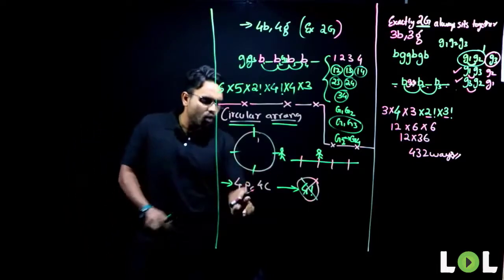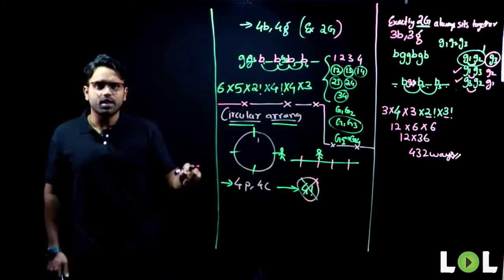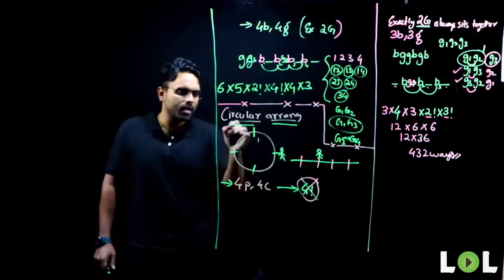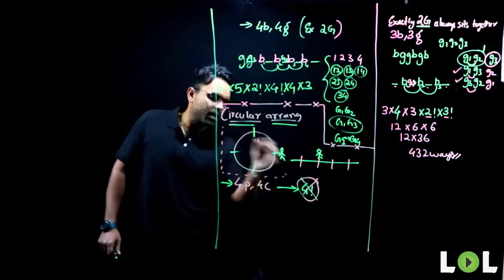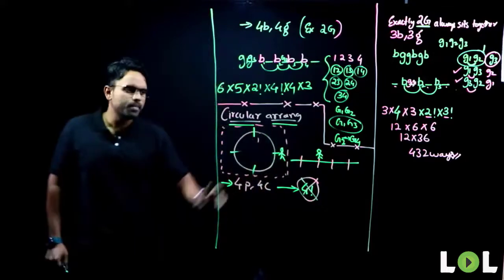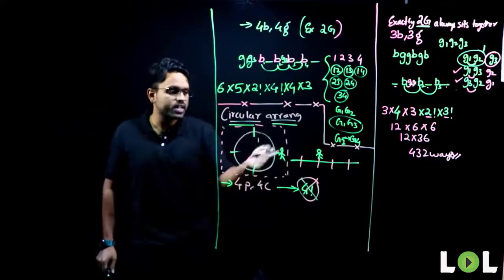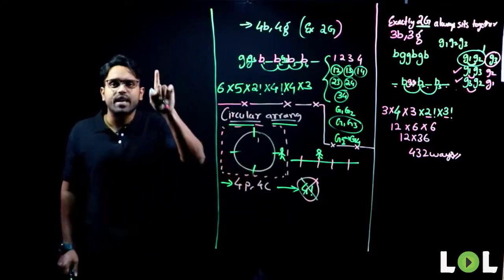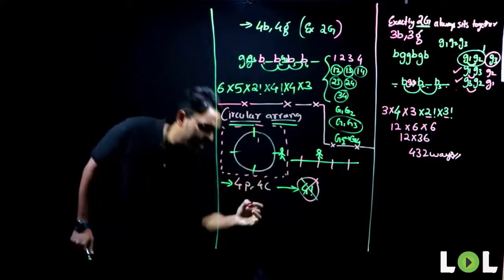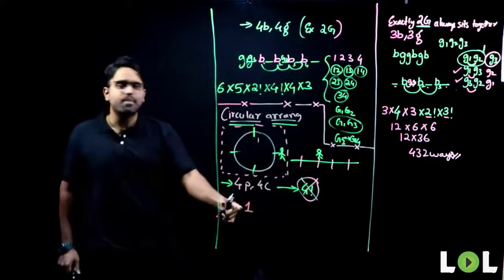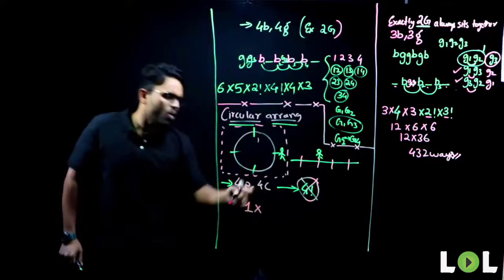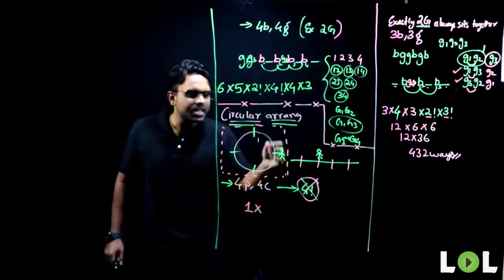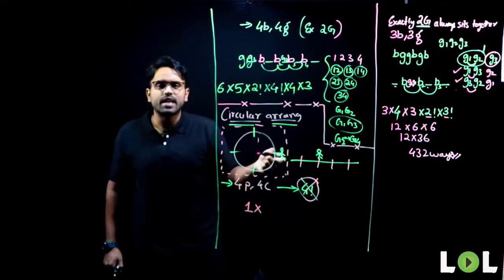Now, when there are 4 people, 4 chairs, what do you need to do? Whenever the first person walks into the room which consists of a circular table, this is the circular table and this is our room, whichever seat he takes will be the only way he can sit. So I am writing 1 here. Whenever the person sits there, he creates a reference point.